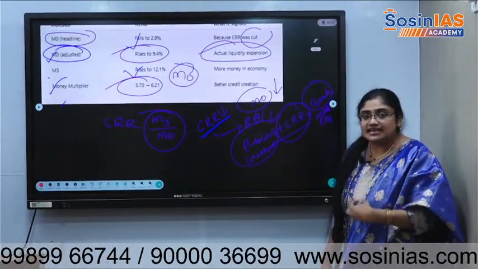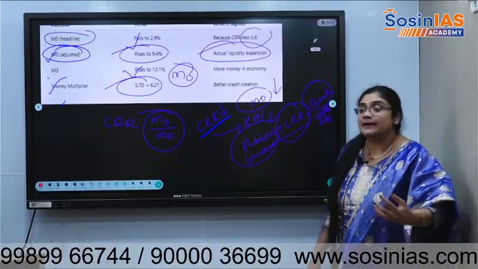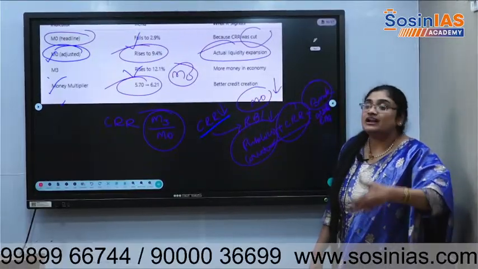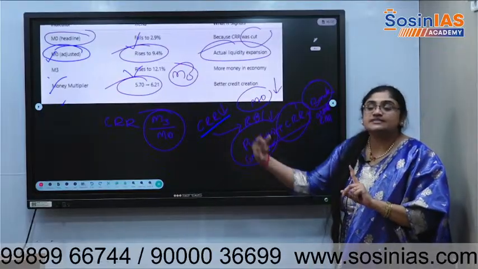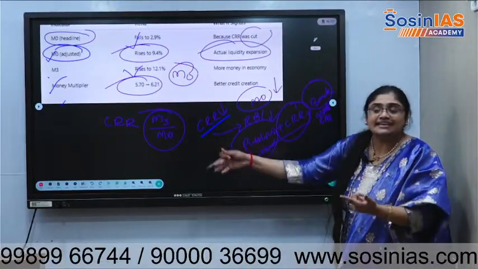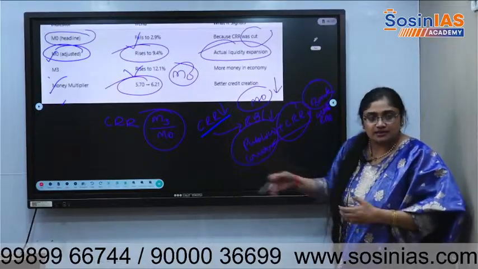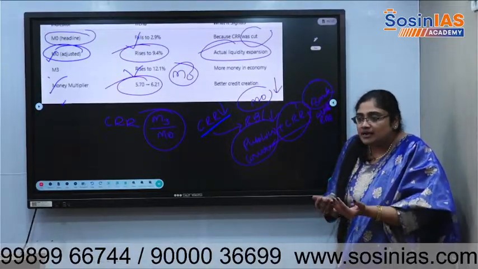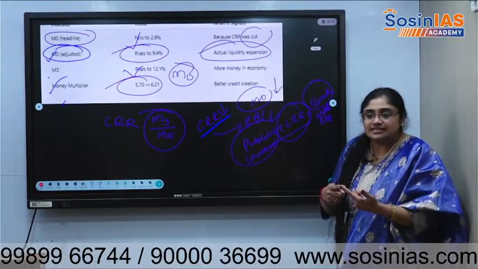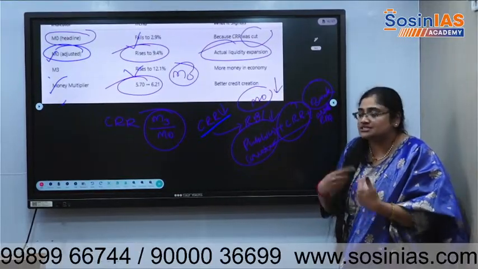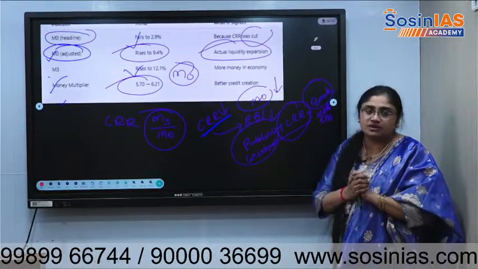Based on that interest, I'll give it in the form of a capital loan to another person. With 1 rupee, you are creating a return of a certain percentage, or creating 3 rupees or 5 rupees. Physically, it may be 1 rupee, but in real circulation, it is becoming 5 or 6 rupees. That is what the money multiplier concept is.